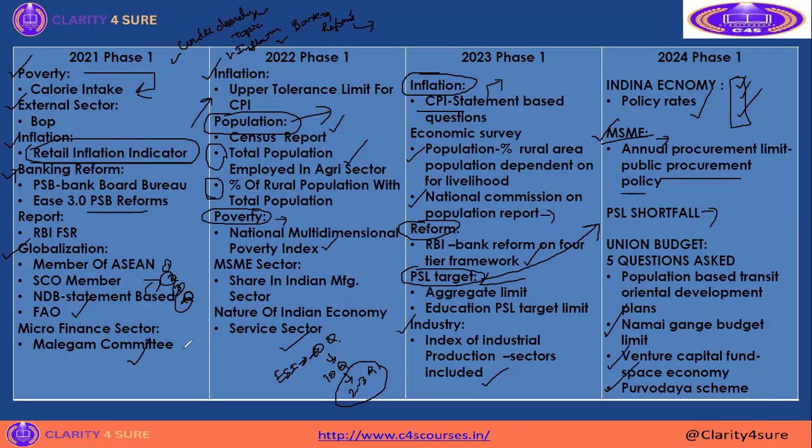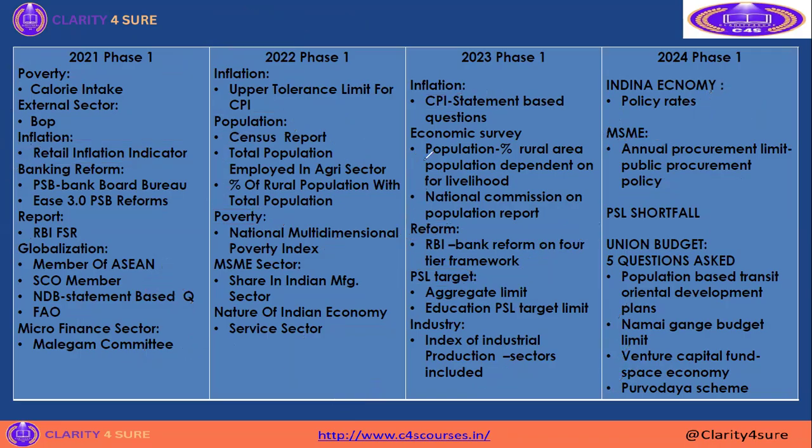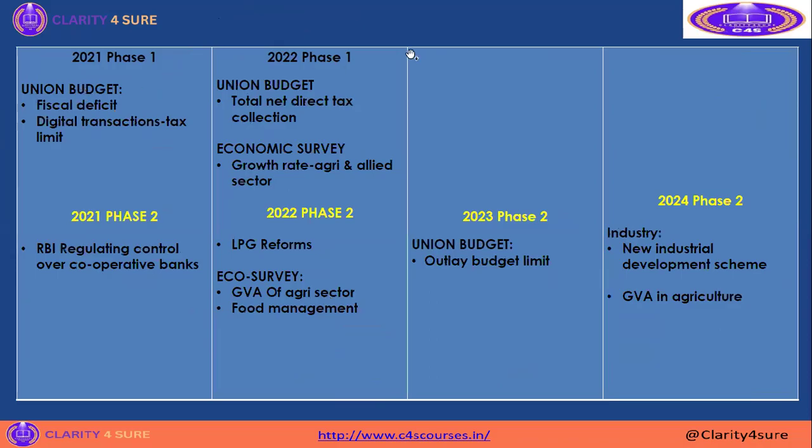Okay, then we jump into Phase 2. See, in 2021 also they asked from the union budget: the fiscal deficit. The nature of the Indian economy they asked. Then they asked about the tax limit in 2021 Phase 1, and in 2022 Phase 1 the union budget question was the total net direct tax collections. These are direct questions taken from the union budget only.